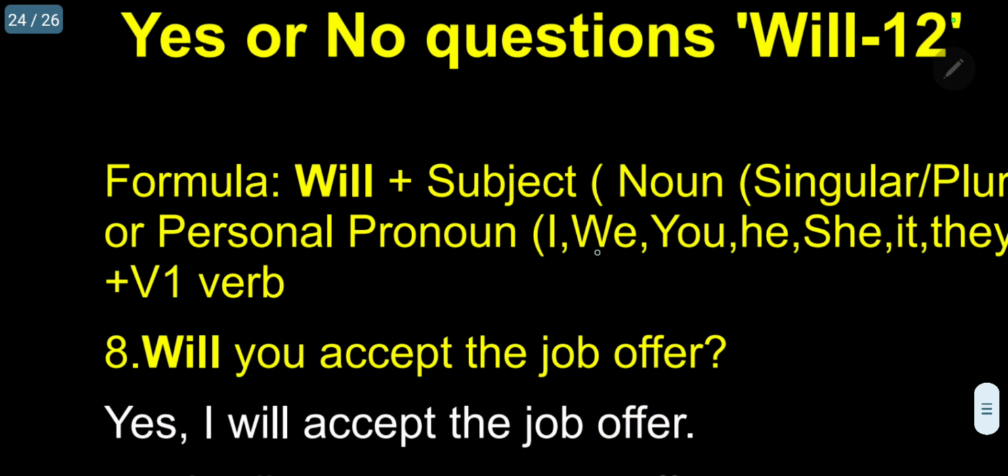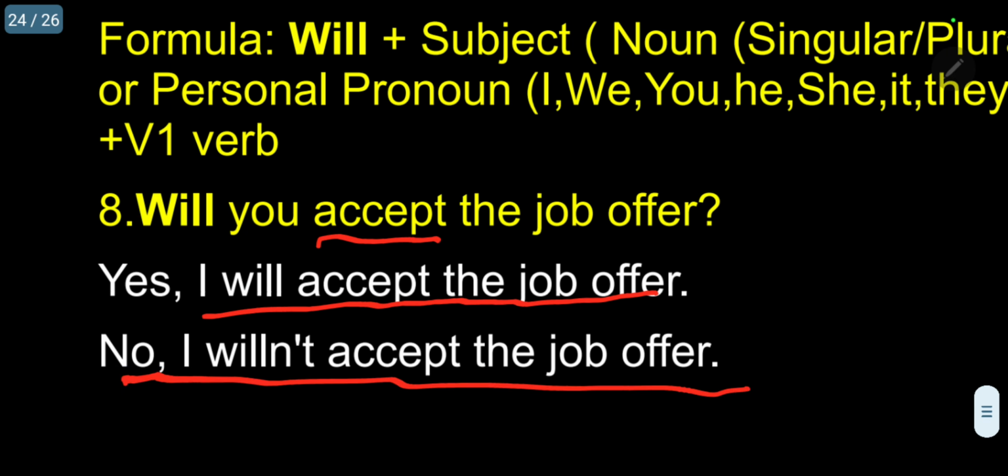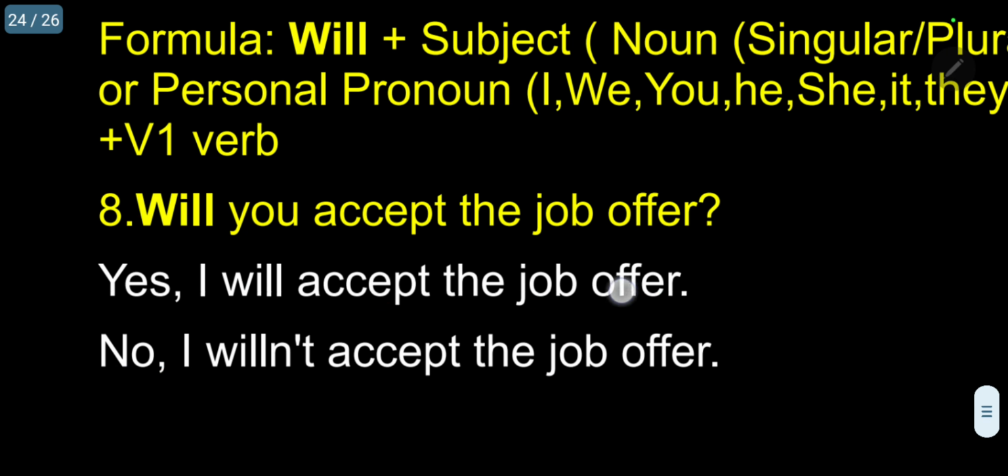Question number 8: Will you accept the job offer? Accept is the main verb, will is the secondary auxiliary or modal verb. Yes, I will accept the job offer. No, I willn't accept the job offer.